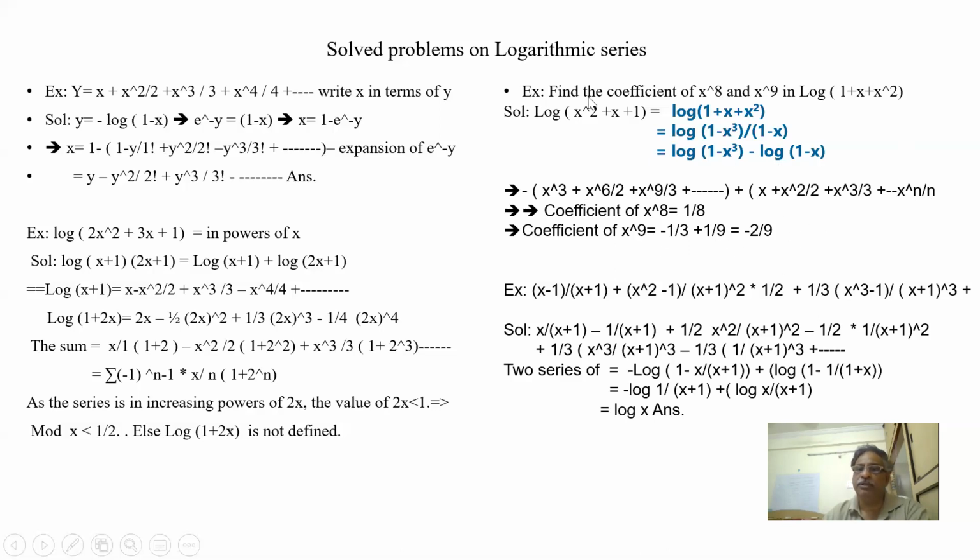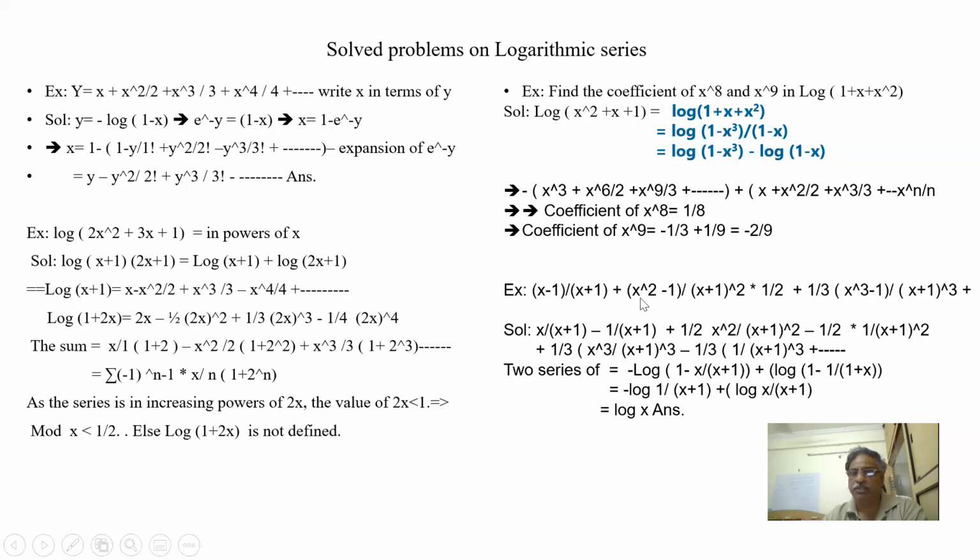So whenever you have been asked to find out coefficients, you have to first fraction it, either in terms of multiplication or in terms of division. Then you make two sum series, and you can easily find out. So let us see this example.